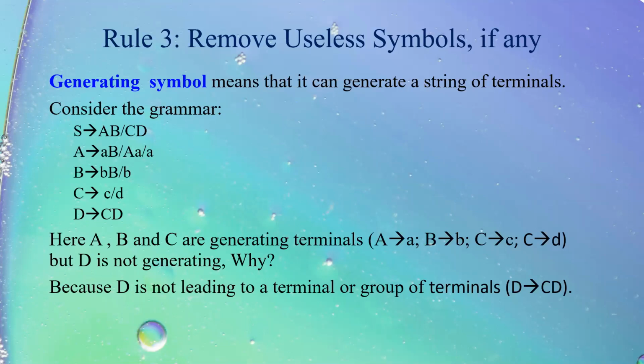Now in this case, if I just go through the first scan of this grammar, I'll say that there are 3 symbols which are generating terminals. A tends to small a, B tends to small b, C tends to small c, C tends to small d. So we have A, B, and C are generating terminals, and D is not generating. Why? Because D is not leading to any terminal or set of terminals. So D is not leading to a terminal or group of terminals, so D is not generating.